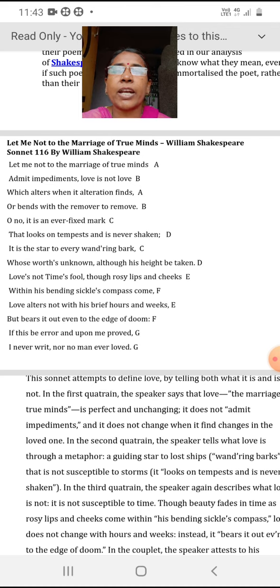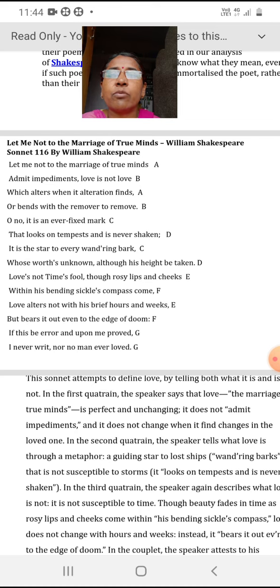Let me not the marriage of true minds. Let me read this first. Let me not the marriage of true minds admit impediments. Love is not love, which alters when it alteration finds, or bends with the remover to remove. Oh no, it is an ever fixed mark that looks on tempest and is never shaken. It is the star to every wandering bark, whose worth is unknown, although his height be taken.